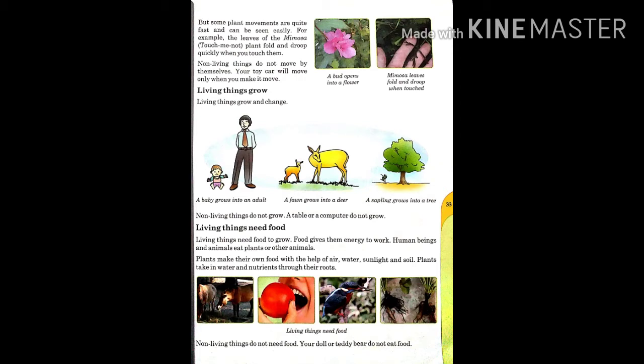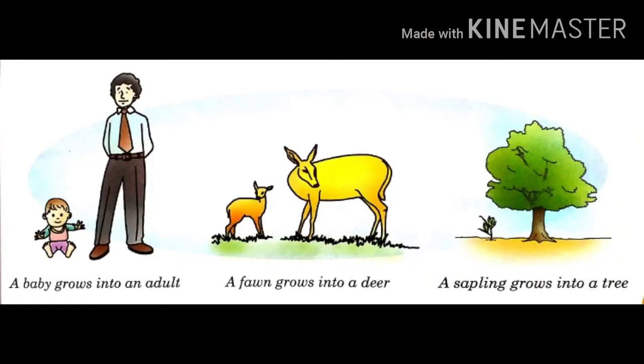Next is living things grow. Living things grow and change. Non-living things do not grow. A table or a computer does not grow. So students, living things can grow, but non-living things do not grow. As you can see in this picture, a baby grows into an adult. A fawn grows into a deer. A sapling grows into a tree. So living things can grow while non-living things like a table or a computer do not grow.